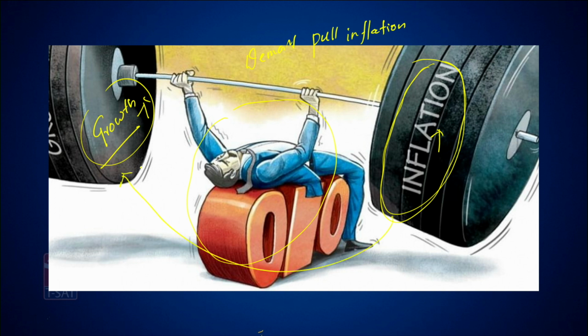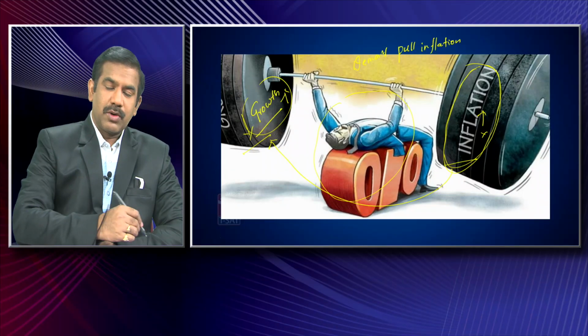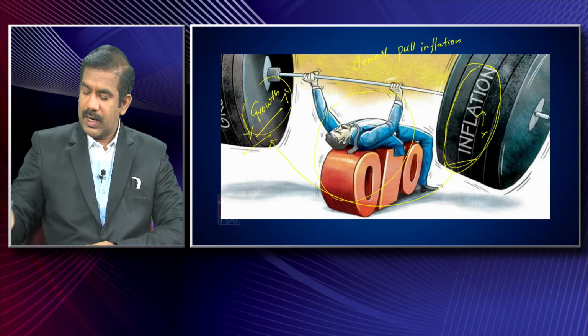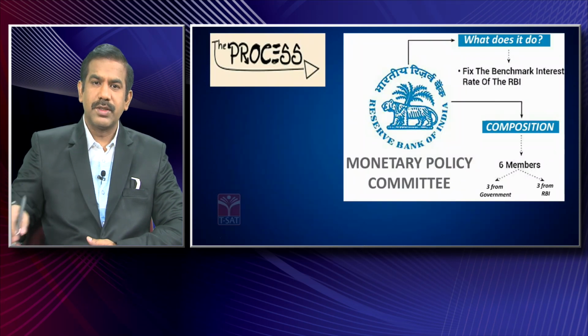So that's the basic reason the monetary policy maker's job is to try to ensure both growth and inflation are relatively balanced. If you only concentrate on growth, that comes with a side effect, that's inflation. And if you don't control this inflation, that would have a very bad impact on the growth. So that's the basic reason. That's what the image simply says.